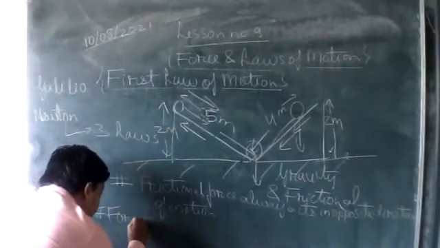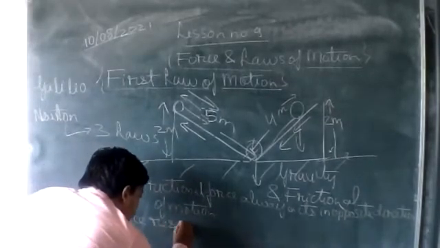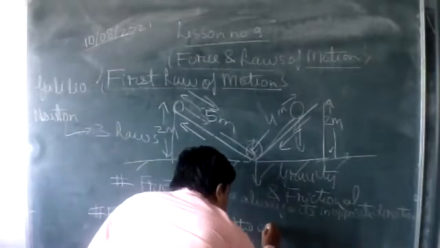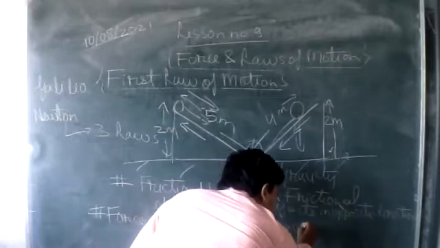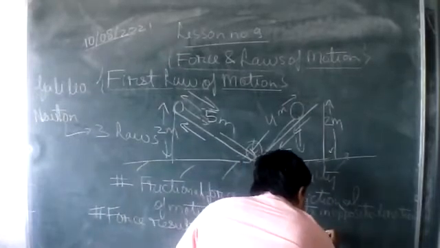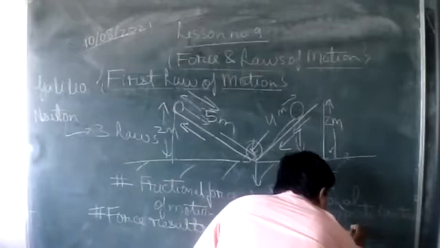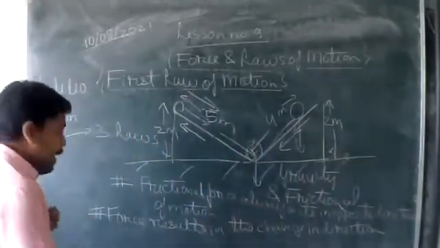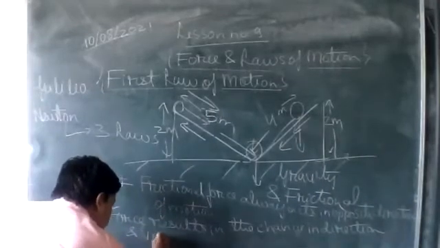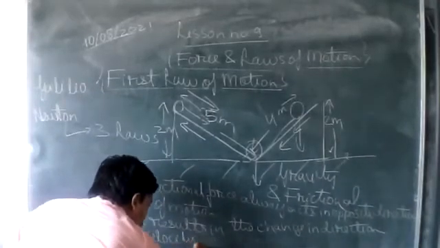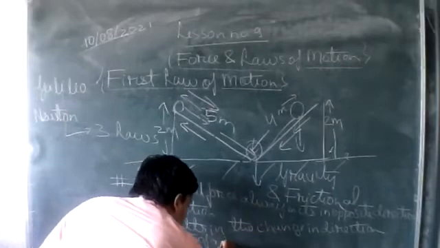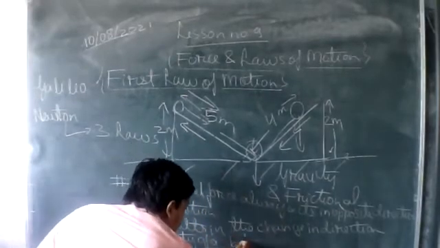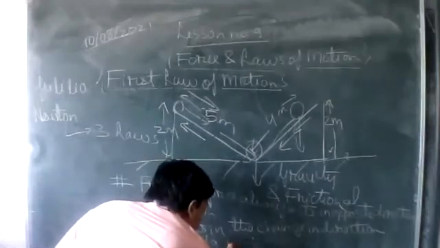force results in the change in direction and velocity of a moving body.